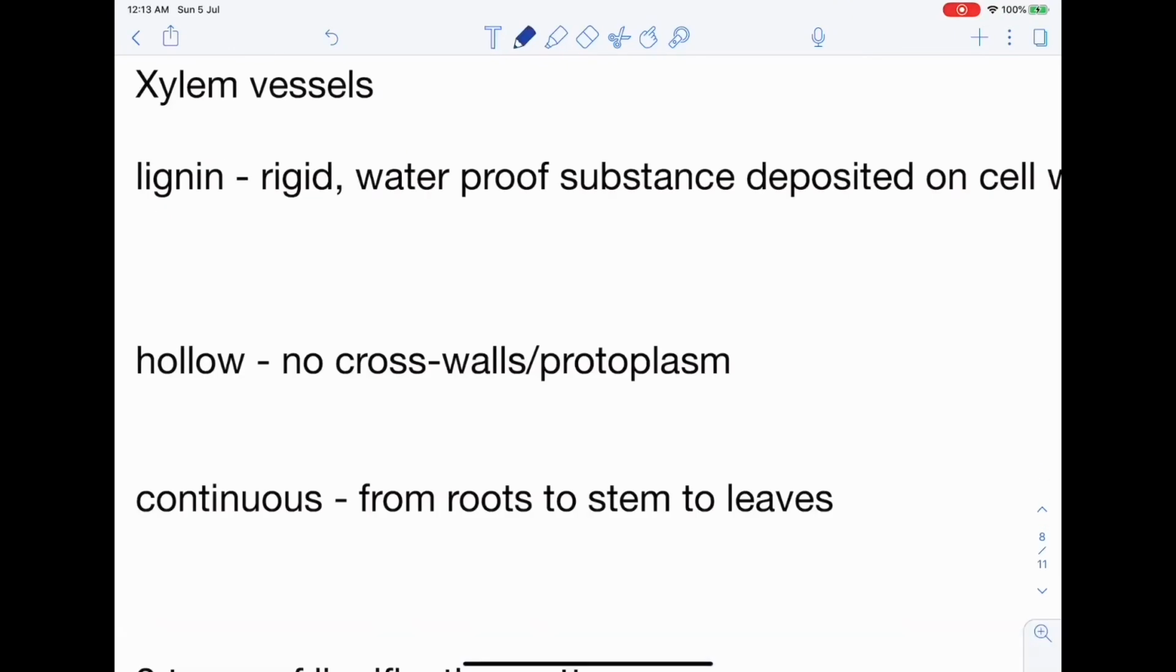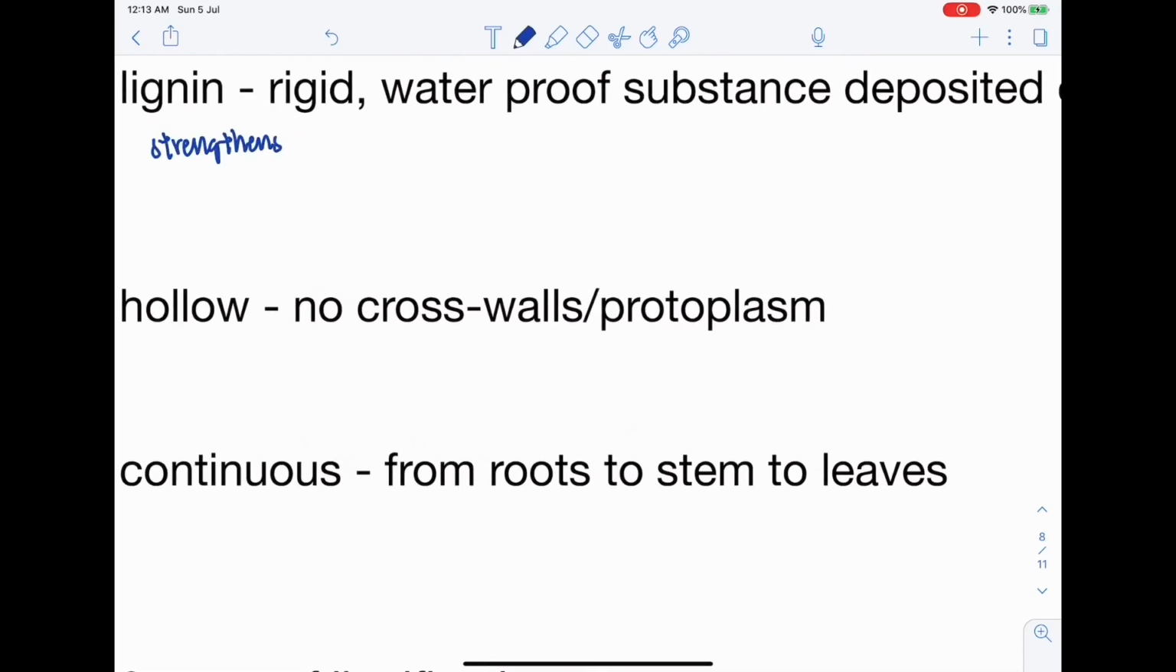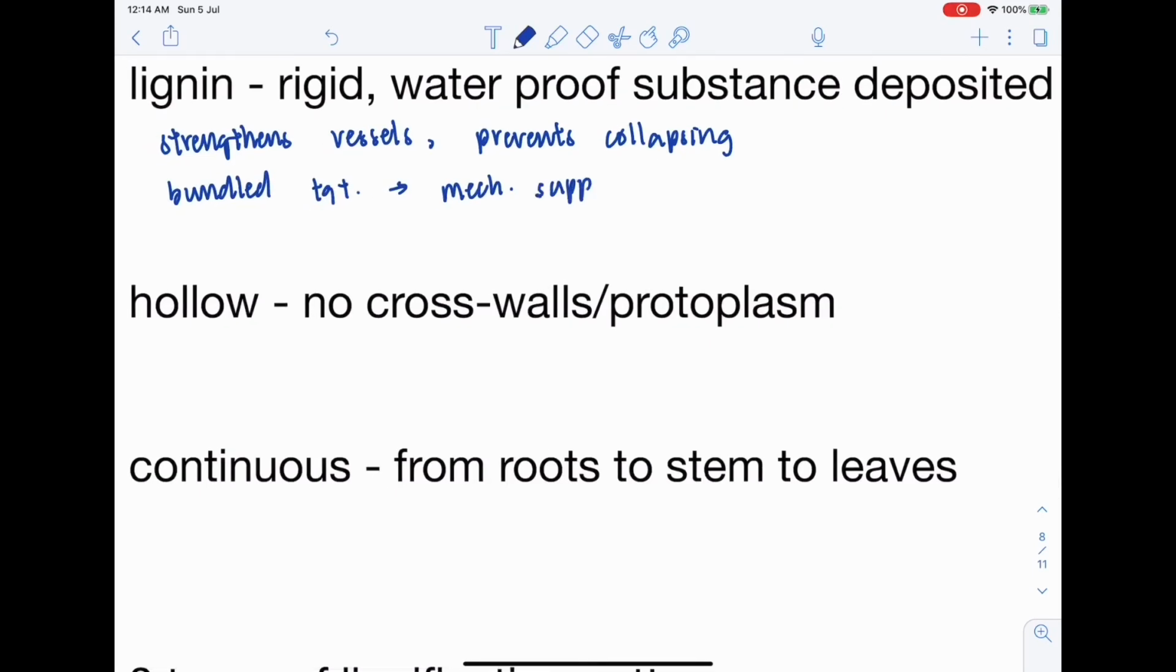Secondly, xylem vessels. The main functions of xylem vessels are to provide mechanical support to the plant and to transport water and mineral salts from the roots to the leaves for photosynthesis. The first adaptation is lignin, which is a rigid and waterproof substance deposited on the cell walls of the xylem vessels. Lignified walls of the xylem strengthen the vessels and prevent them from collapsing. When they are bundled together, they provide mechanical support to the plant.